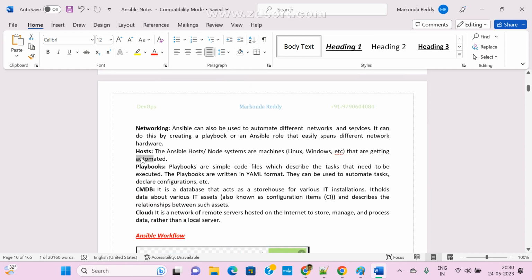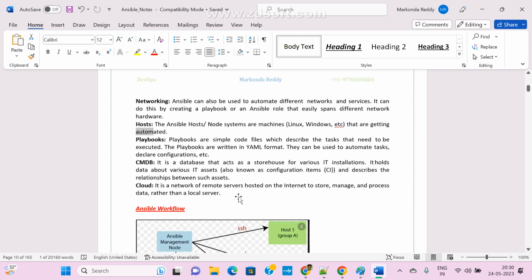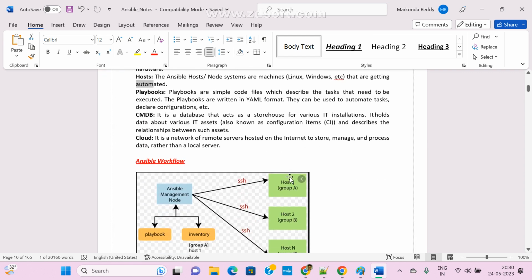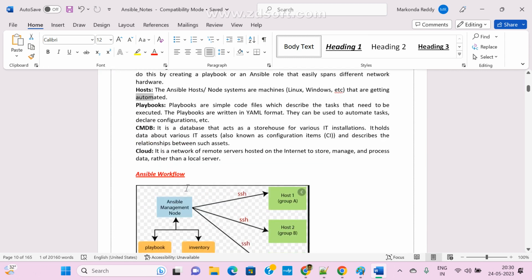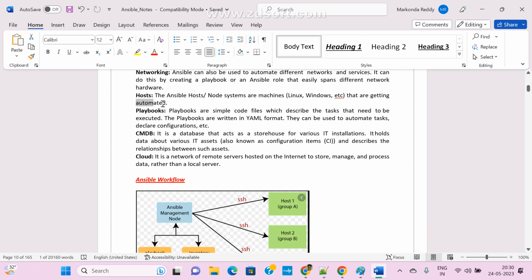Here there is one file, the inventory host file. All these host machine names and host IP addresses we are going to add in our host file.